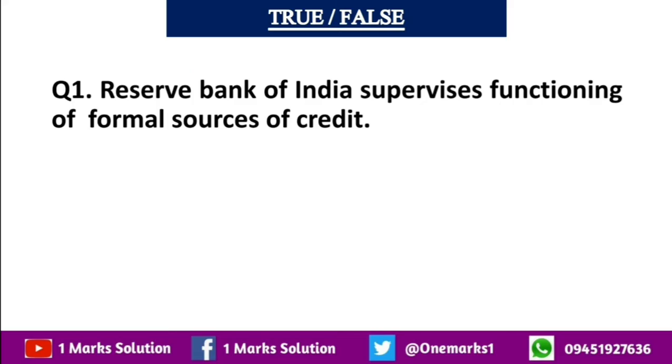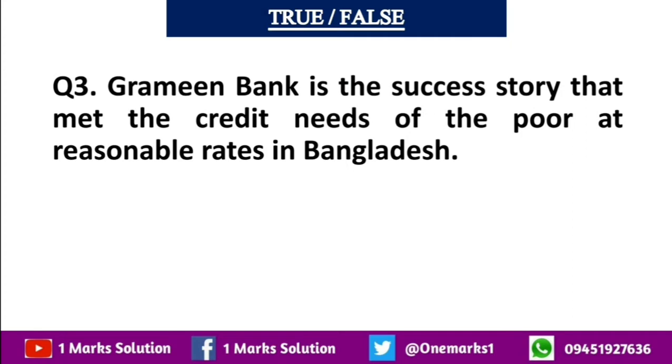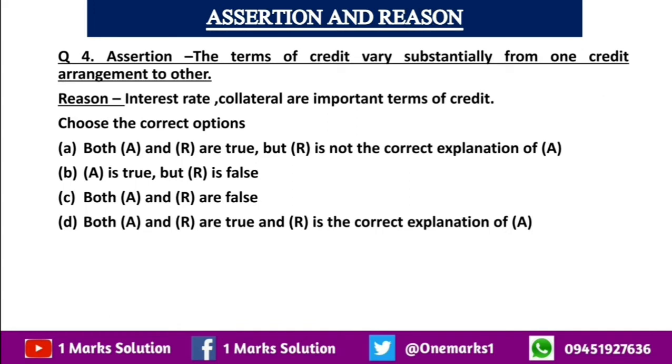So the first question: Reserve Bank of India supervises functioning of the formal sources of credit. This is a true statement. Informal sources of credit include moneylenders, friends and traders. This is also a true statement. Grameen Bank is the success story that met the credit needs of the poor at reasonable rates in Bangladesh. This is also a true statement. For this work, Muhammad Yunus got the Nobel.